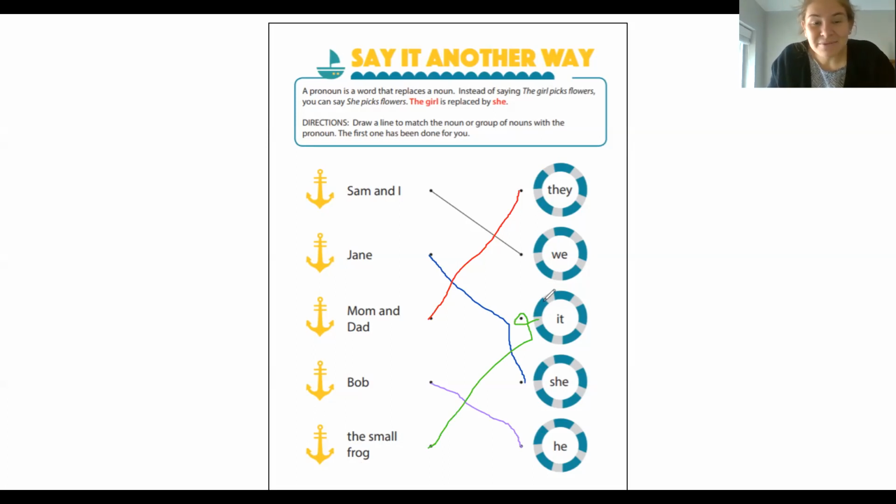So at home, you can practice your pronouns by finding nouns or objects in your house or people who are nouns, right? And you can practice using pronouns to make your sentences shorter and your stories more interesting, right?